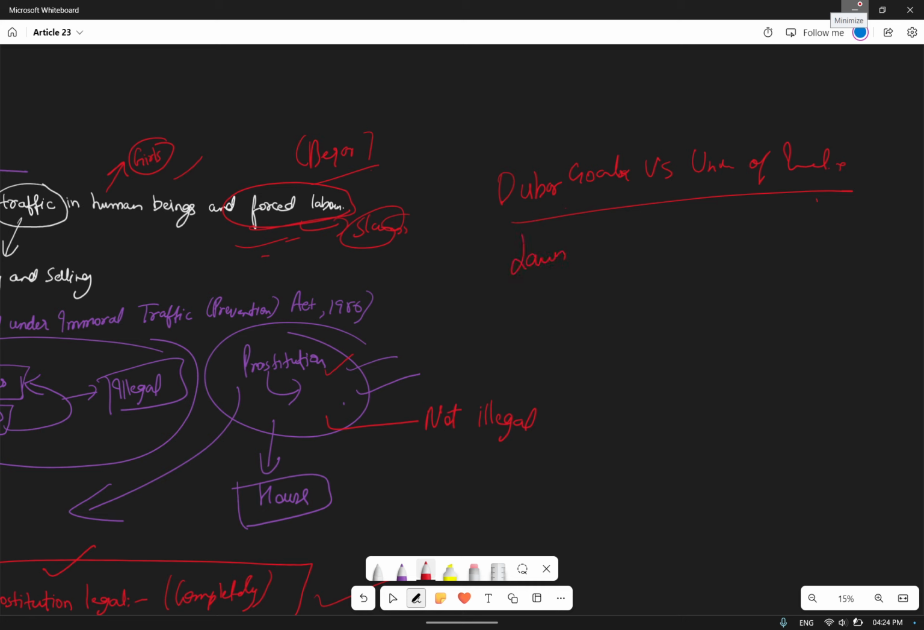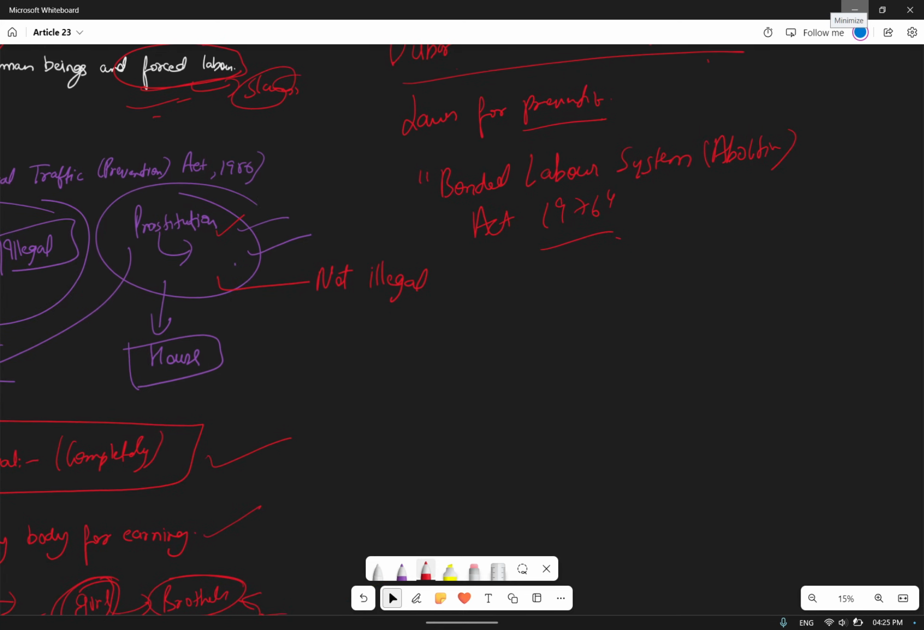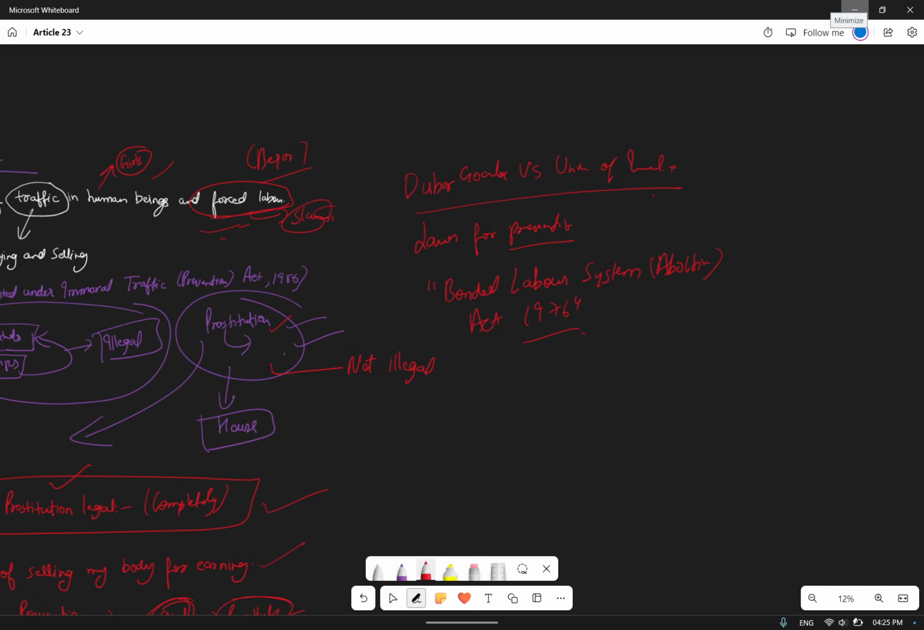There exist such laws, like the Bonded Labor System Abolition Act. There is an act for that in 1976. Thus the bonded labor system got abolished after this. Now, as per the verdict that came, rigorous imprisonment and forced labor should not be counted as beggar.